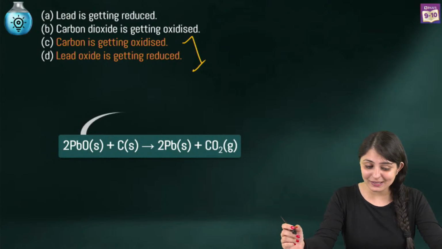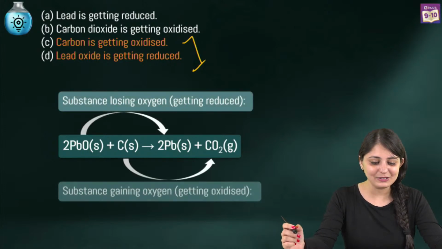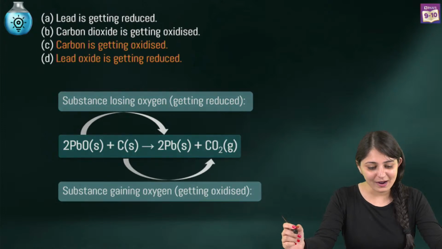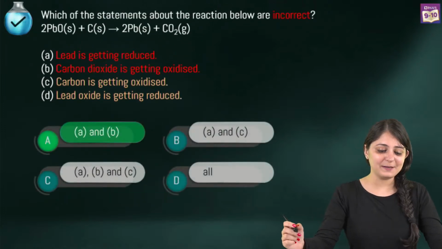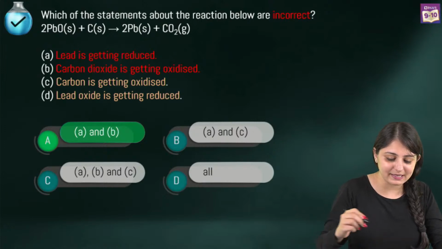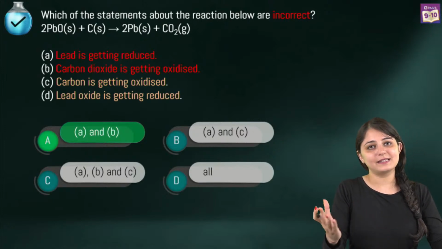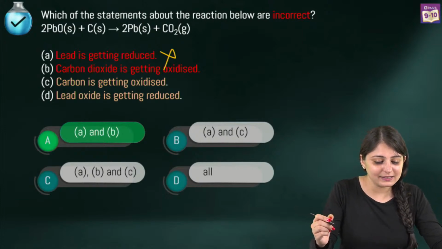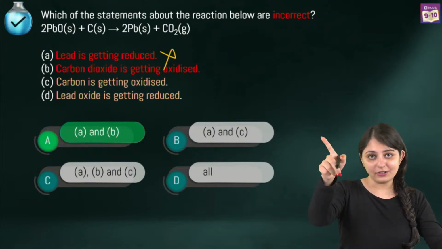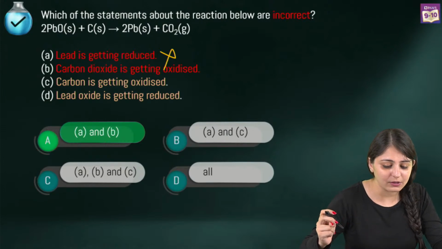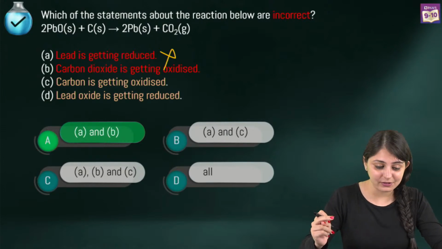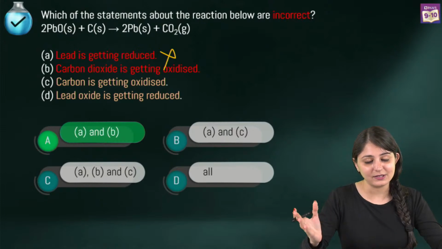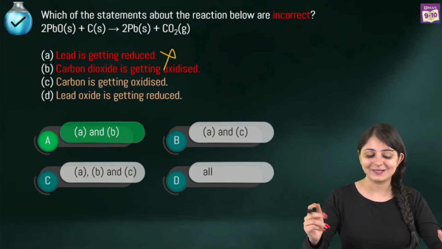Leaving us with two incorrect statements, that is going to be statement 1 and statement 2. So statement 1, that is lead is getting oxidized, is wrong. What is getting oxidized? It's carbon. So this is wrong. Carbon dioxide is getting oxidized. Okay, lead is getting reduced, that is wrong. Why? Because what is getting reduced? Lead oxide is getting reduced. And carbon dioxide is getting oxidized, that is also wrong because carbon is getting oxidized.